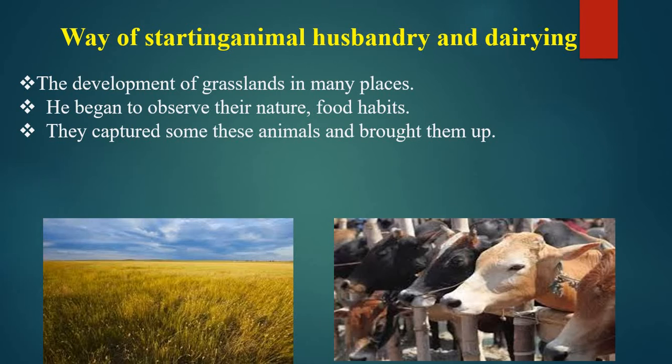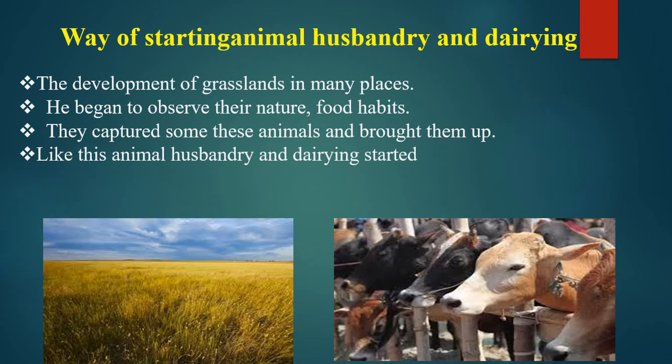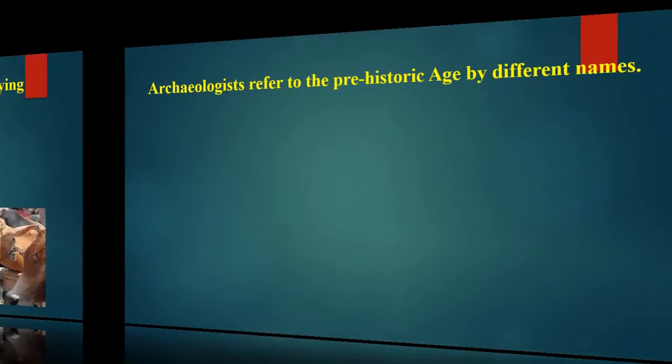Initially, they used to kill the animals and eat them then and there itself. But here, they brought up some of the animals as pets, which we call animal husbandry. Later they started using some of the animals for dairying purposes, maybe to use their milk for drinking, and also maybe for selling. All that started. So that is the period which we call animal husbandry and dairying of products.